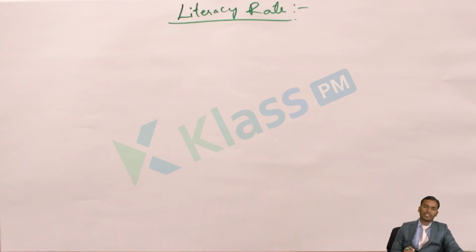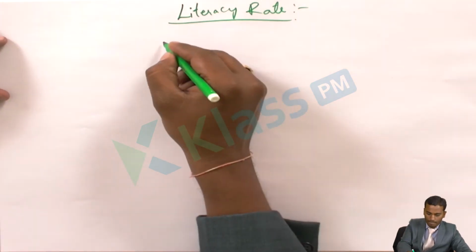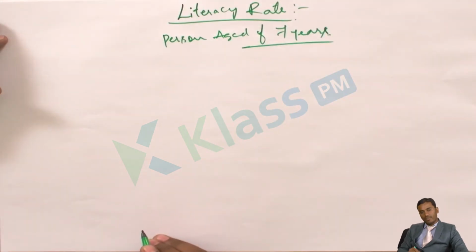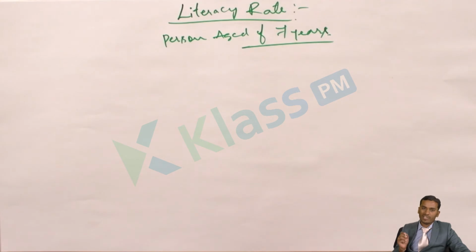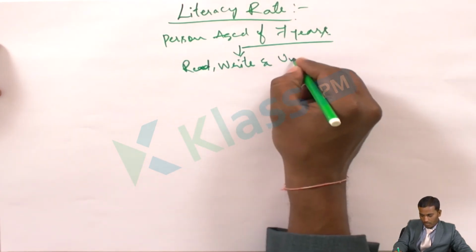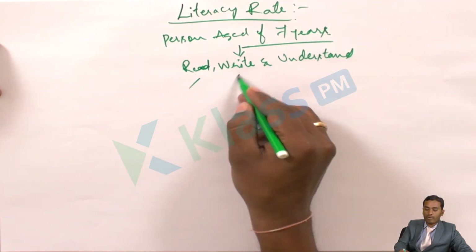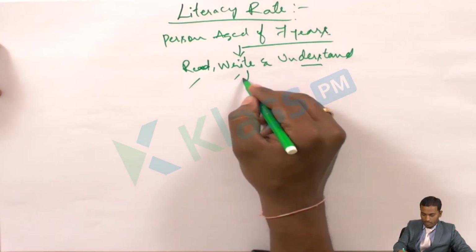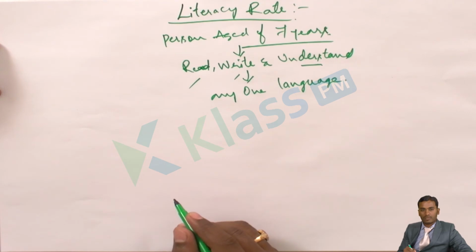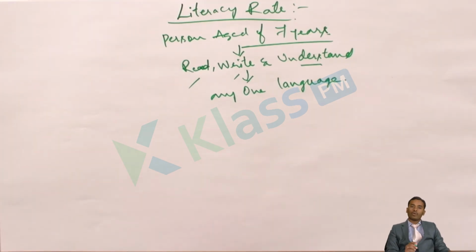The literacy definition: a person aged 7 years, at the age of 7 years, if a person is able to read, write and understand any one language, that person needs to be called a literate. So the person who is able to read, write and understand any one language is said to be a literate.